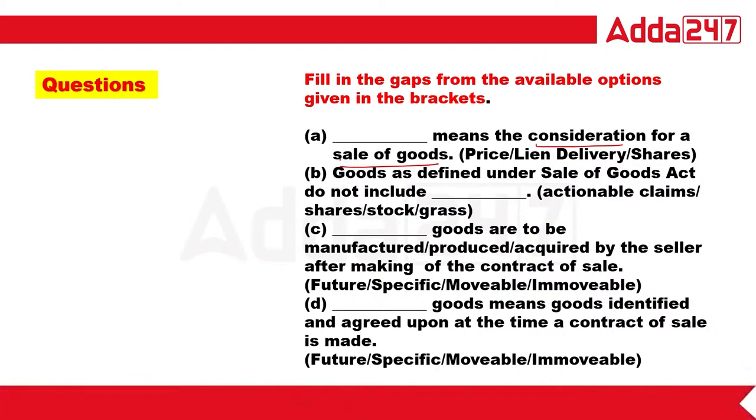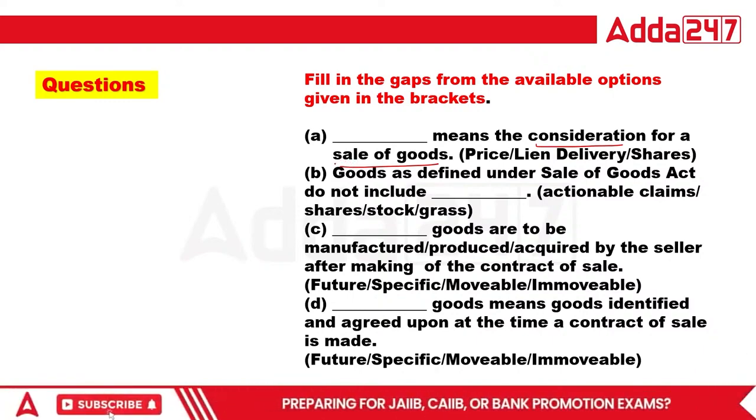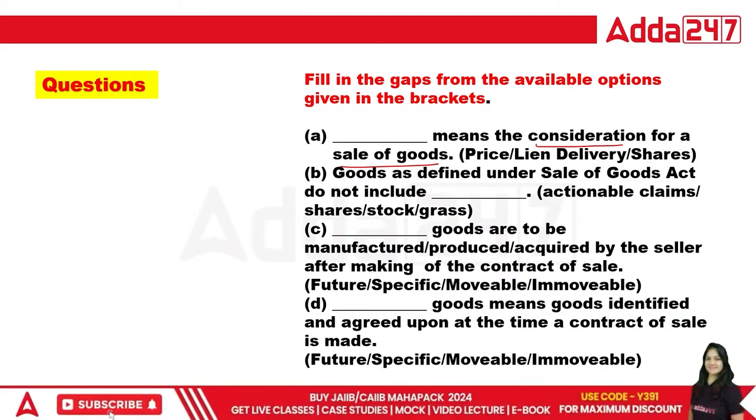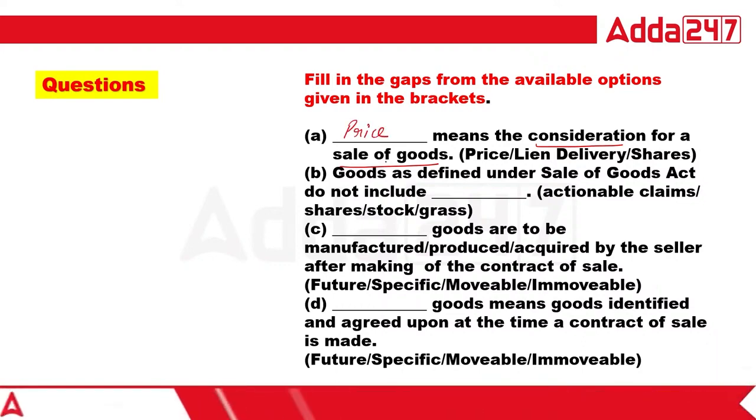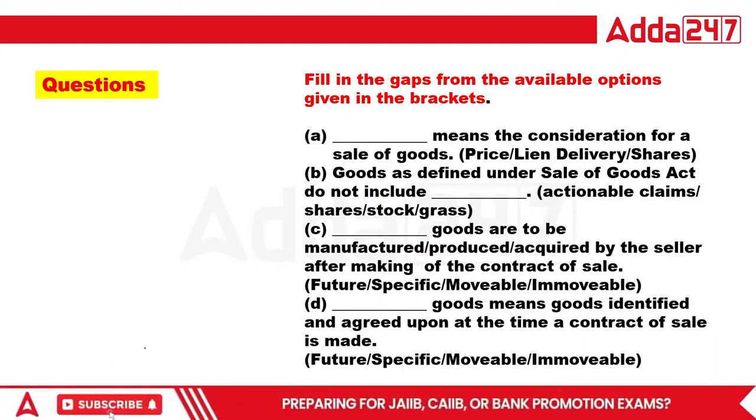Dash means the consideration for the sale of goods. What is the consideration in the sale of goods? So class, the consideration is obviously price. Okay, so price is the right answer for this question, right?